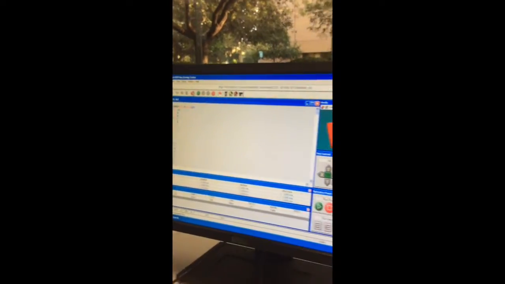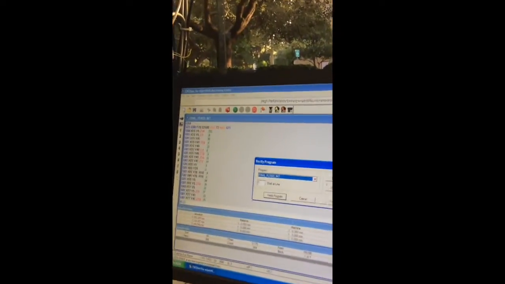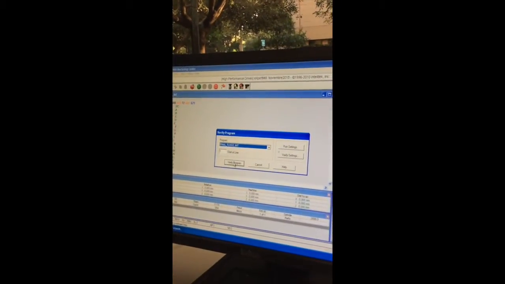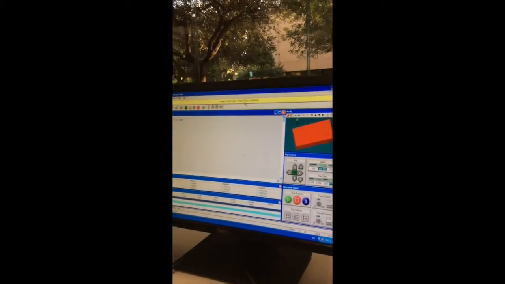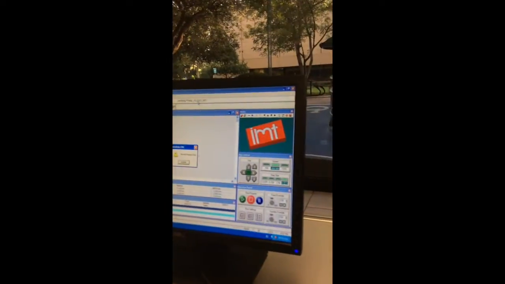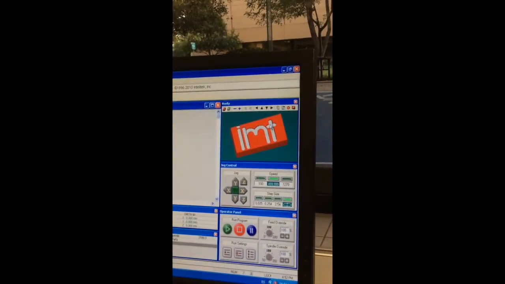As we can see, we have our program that will be using tool 2 with a spin of 2500, and the next thing to do is to check if our sketch is correct. So we select the red box and verify program. We will see here, okay, F5. We will see here our sketch.